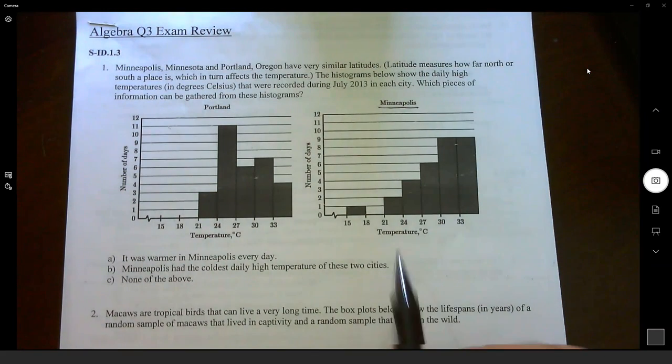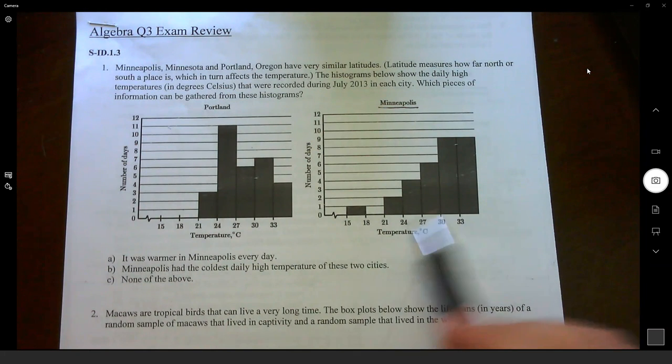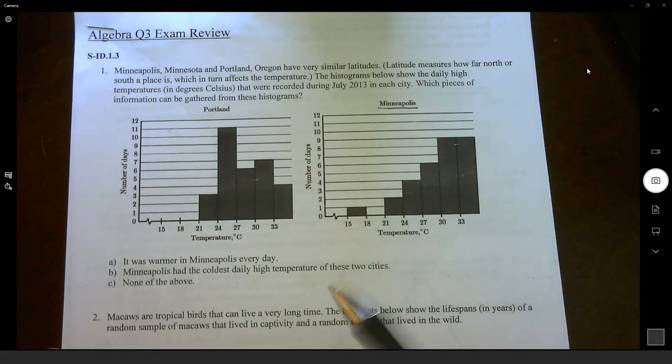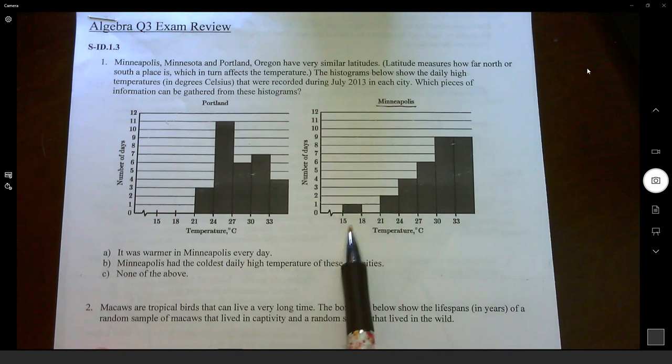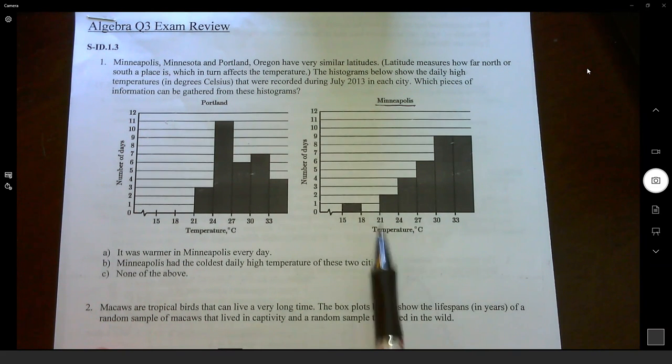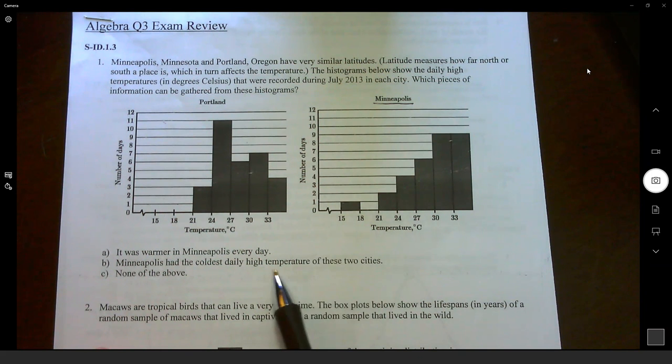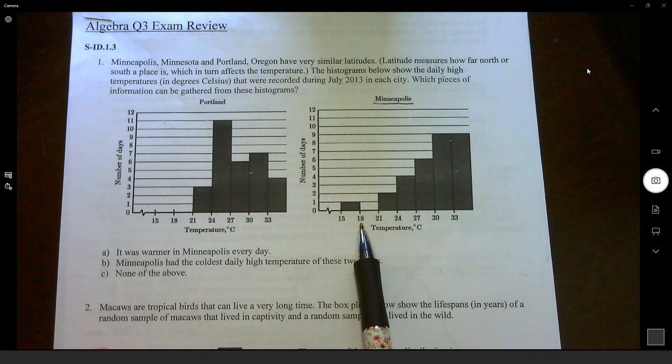Now, histograms aren't very specific. Histograms are very vague in what they tell people. So in this case, we're told the temperature, and we're told how many days a specific city has that temperature. But that temperature, how it's recorded, can be between certain other temperatures. So for example, in Minneapolis, we know there was at least one day that had a temperature between 15 and 18 degrees. Does that mean it was 15 degrees? Was it 17 degrees, 18 degrees? We don't know. We just know it was in between these two temperatures.